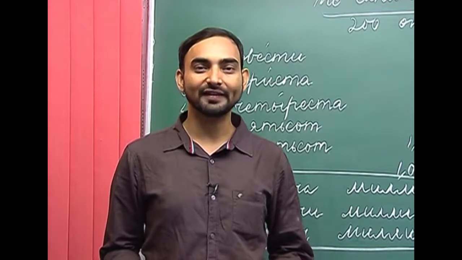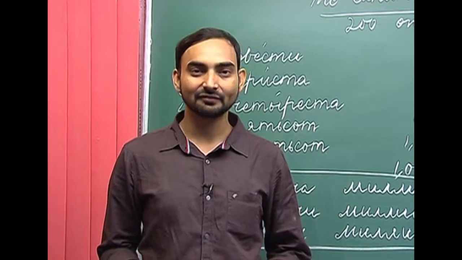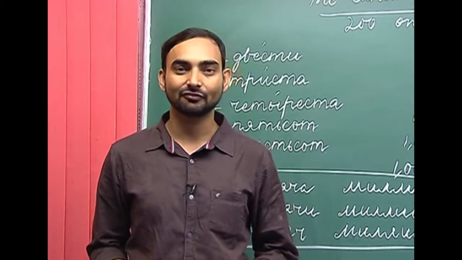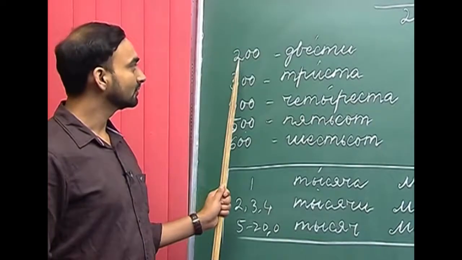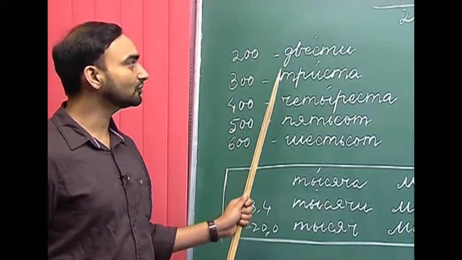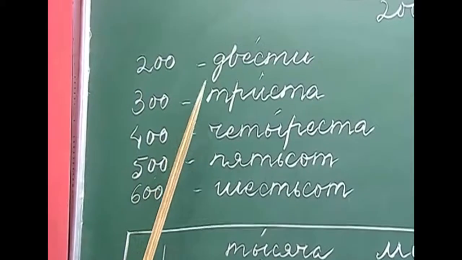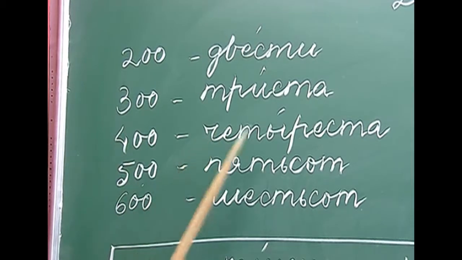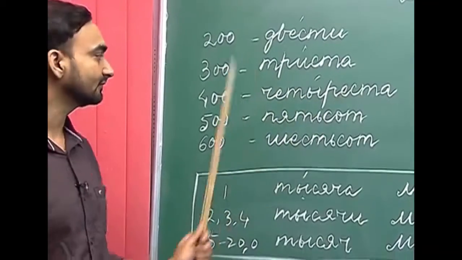We already know how to say numbers in Russian from 0 to 100. In this lesson we will discuss the numbers from 200 onwards. How do we say 200, 300, 400 and so on? I have written the numbers first and their Russian counterparts. This is 200, 300, 400. The stress is on e in 400.